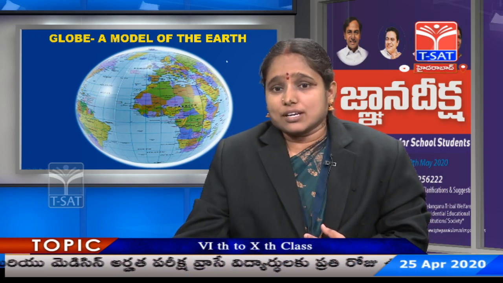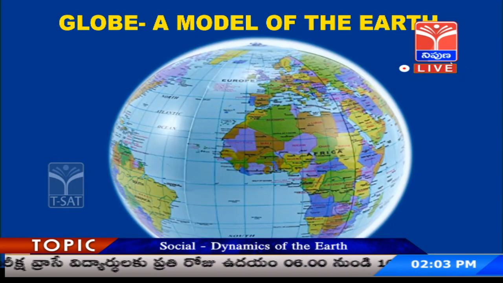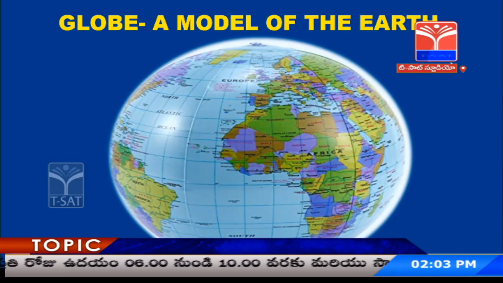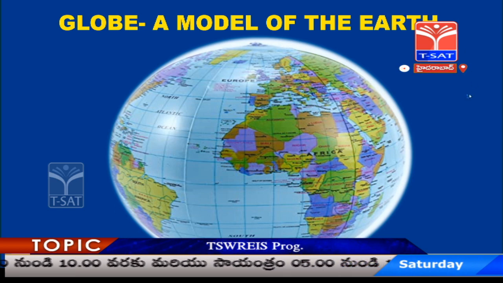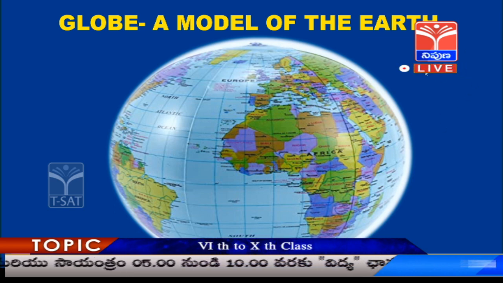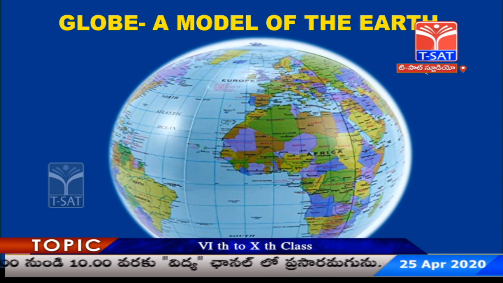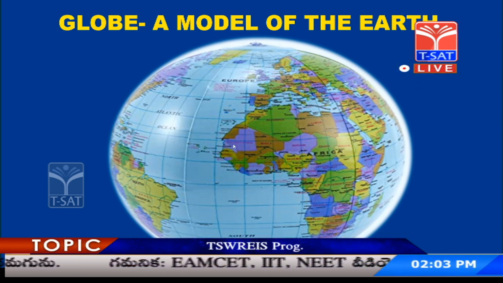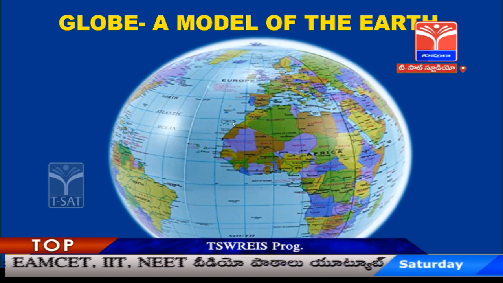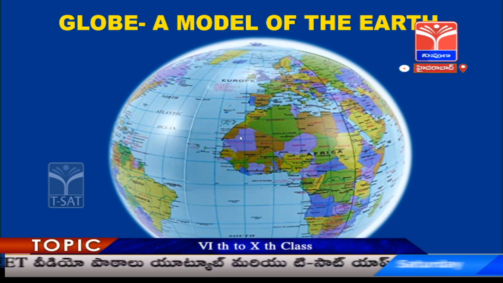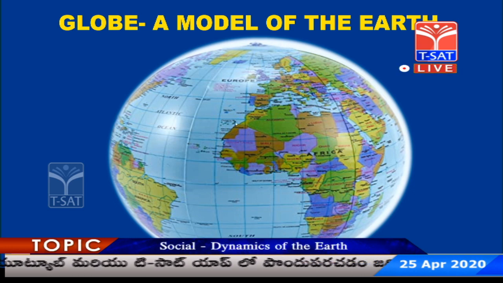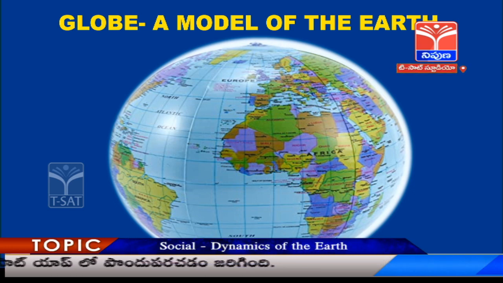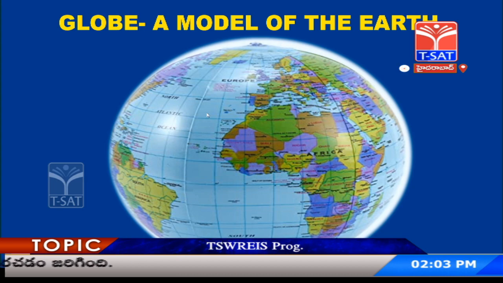If I put a point somewhere here on this space and if I ask you to locate it, many of you would be saying, madam, it is upside, it is down, it is towards right, it is towards left and so on. But exact location cannot be explained. But if I keep a dot somewhere here, then it will be easy for you to locate, madam, it is in 5th block from up, 7th block from right or something like that, isn't it? So, this is the main purpose of drawing imaginary lines on the globe, because it helps us to locate various places.